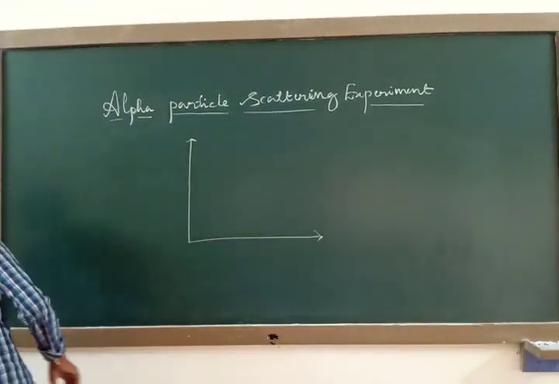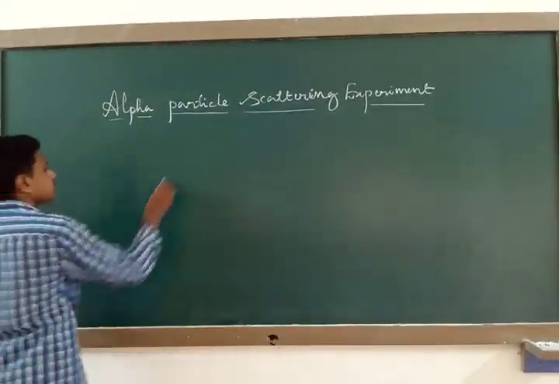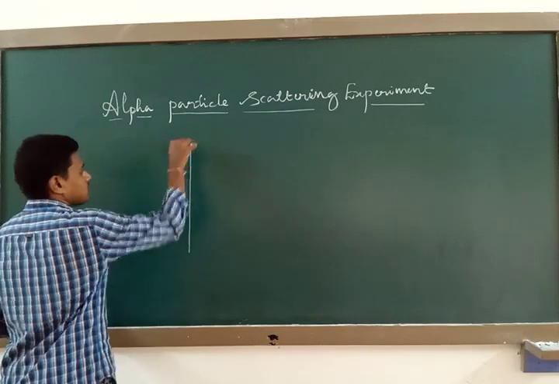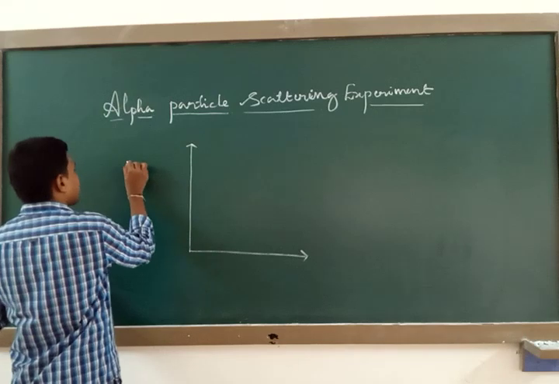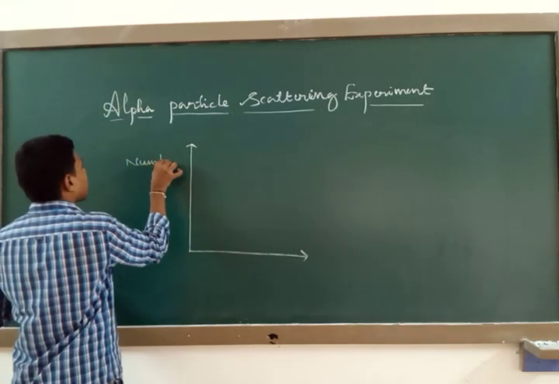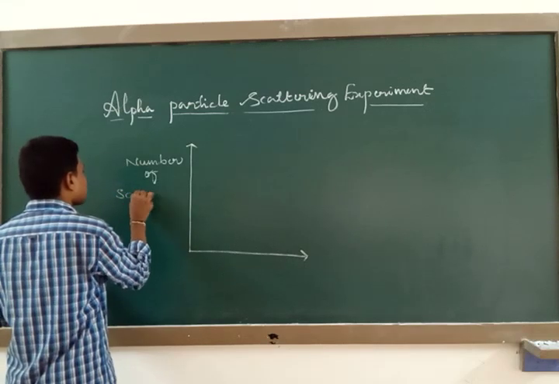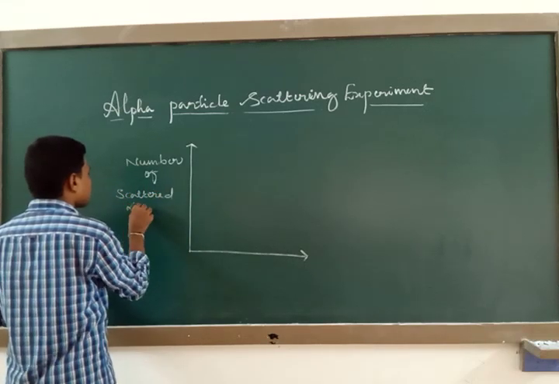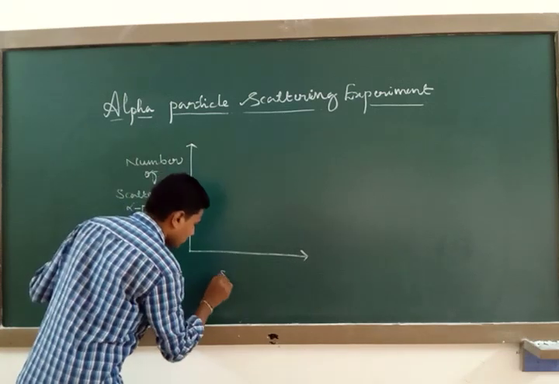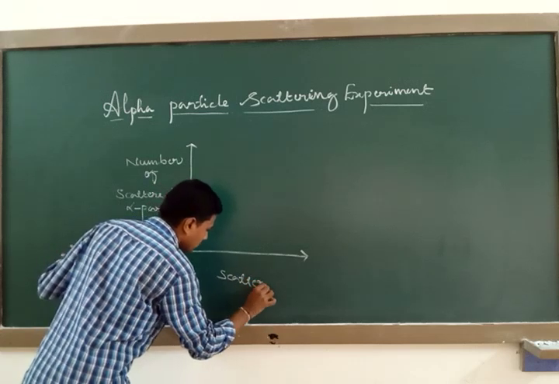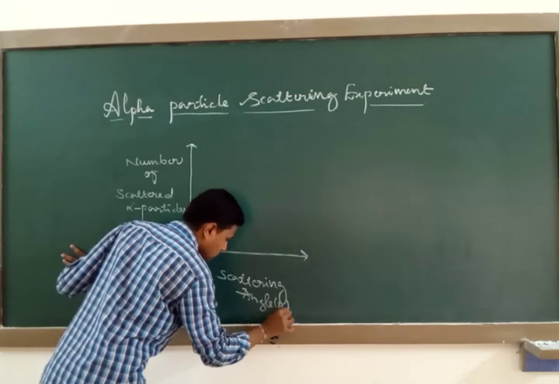I am going to plot it. You can take this graphical representation. Along the y-axis they have taken the number of scattered alpha particles, and along the x-axis the scattering angle theta.